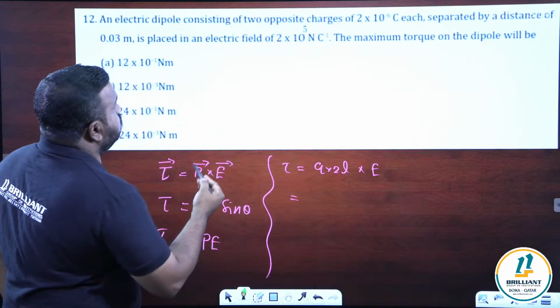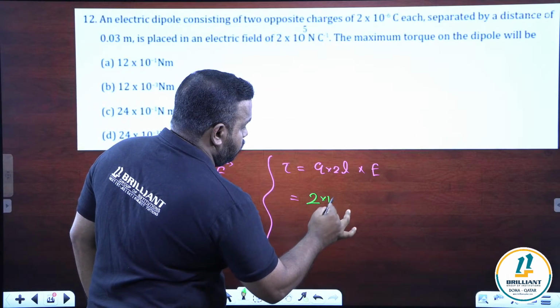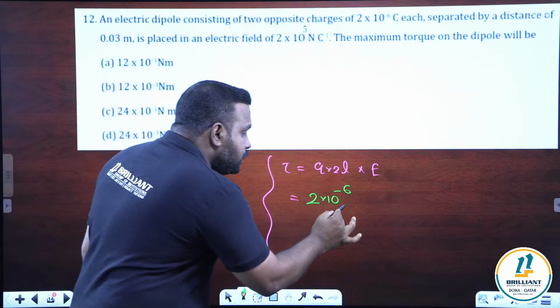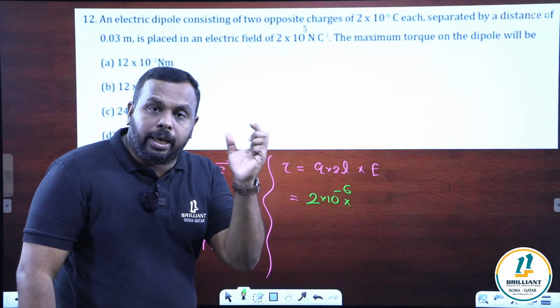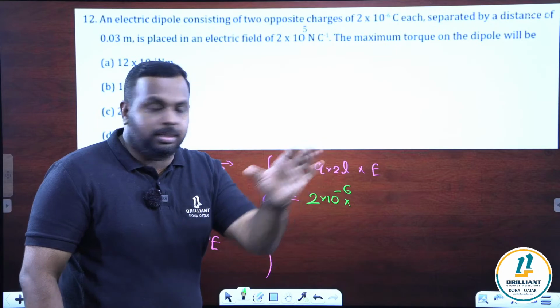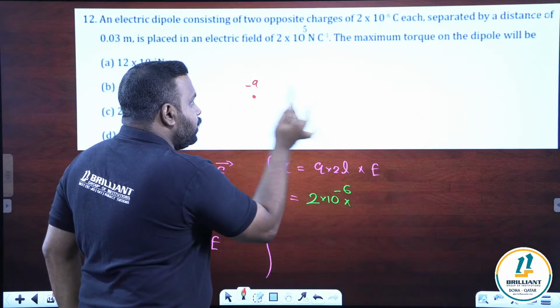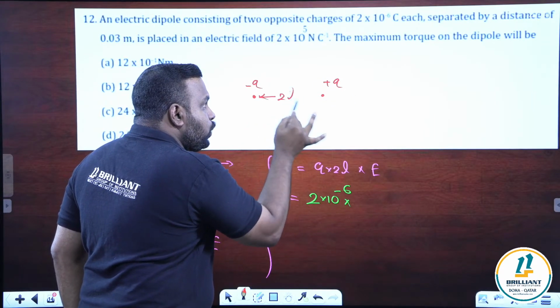Okay, what is Q value? Charge is given as 2 into 10 power minus 6, into 2L. This is one mistake that students are making. What is 2L? 2L is the total distance. See, if minus Q is here and plus Q is here, this total distance is 2L.